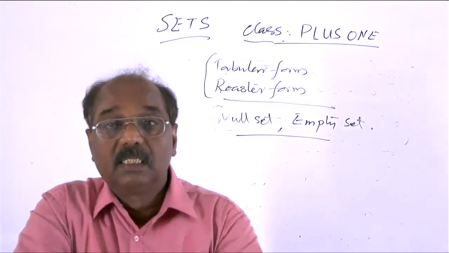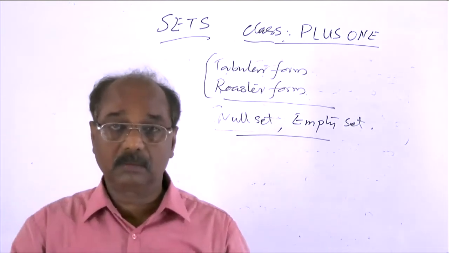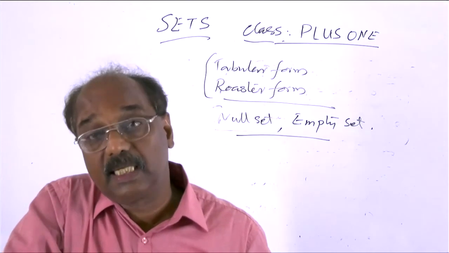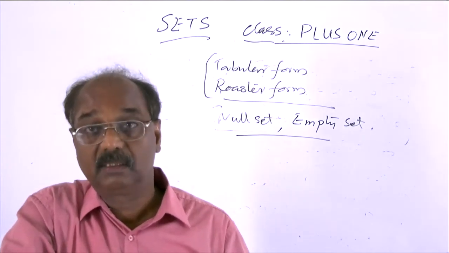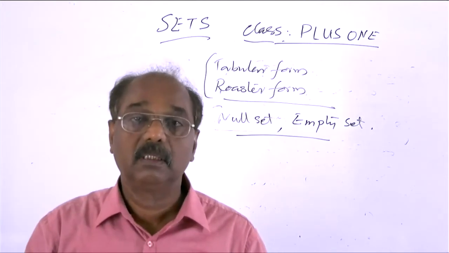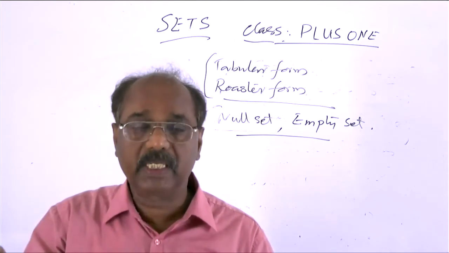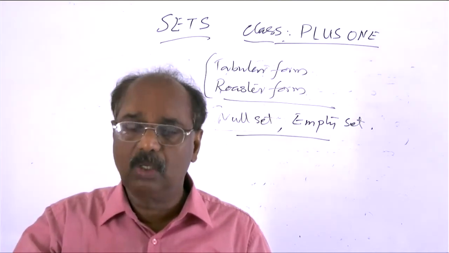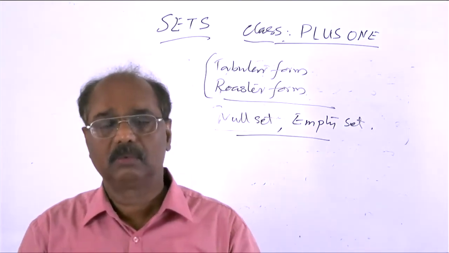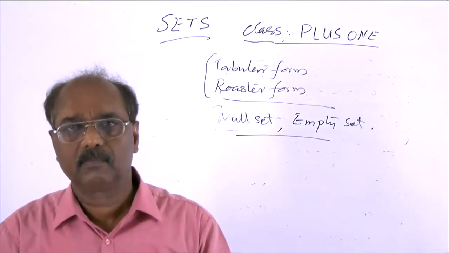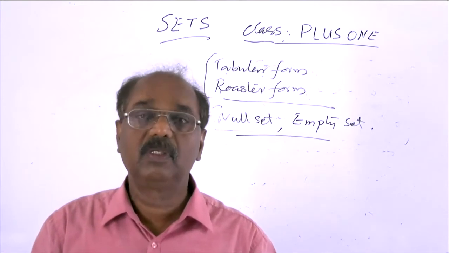It is a well-defined collection, because consider the definition of a set: the collection should be well-defined. If you have a student, you can say without any doubt whether the student belongs to the collection or not. That is enough to define a set.